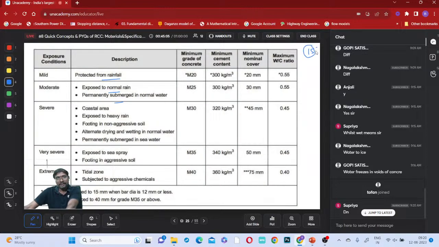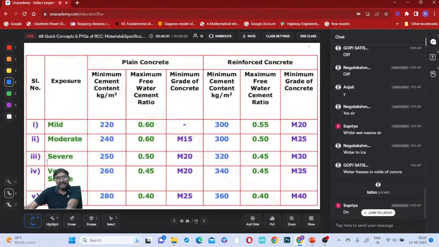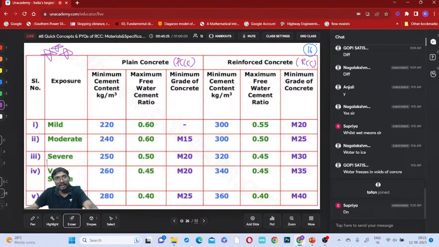Now here, under these different exposure conditions, we have to use these different values. So this table is also very important. How many questions are asked from this, you don't know. Many questions are asked from this. Whenever it is plain cement concrete, and which one, reinforced cement concrete.